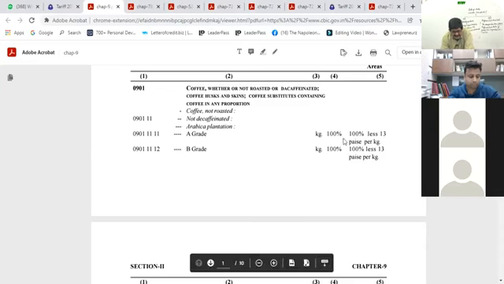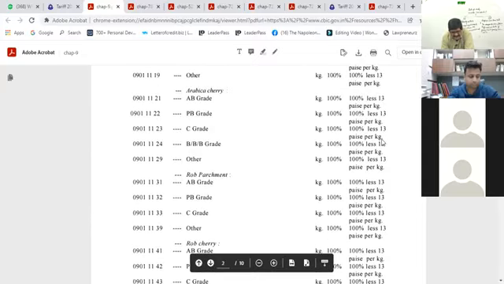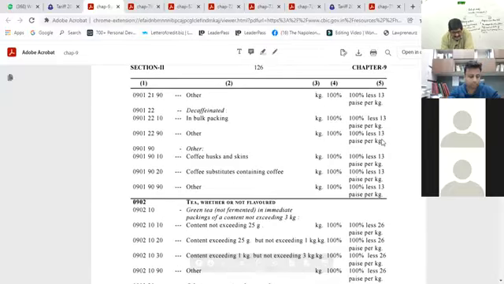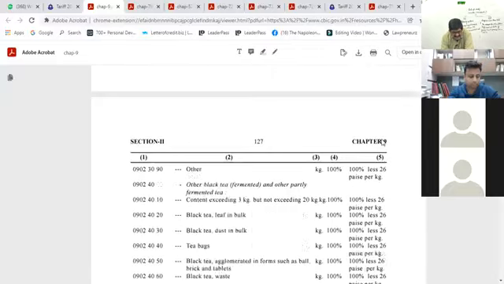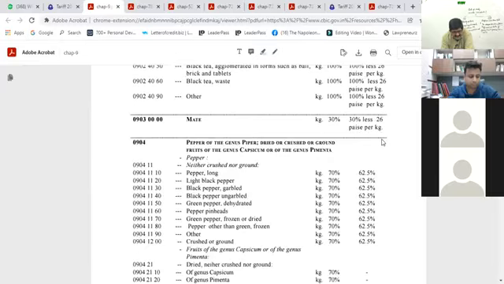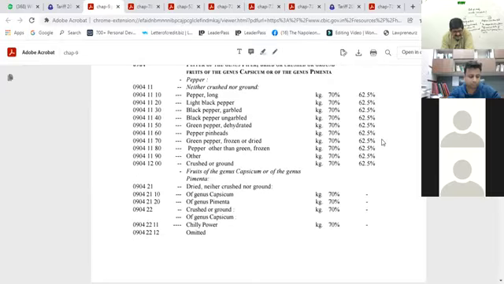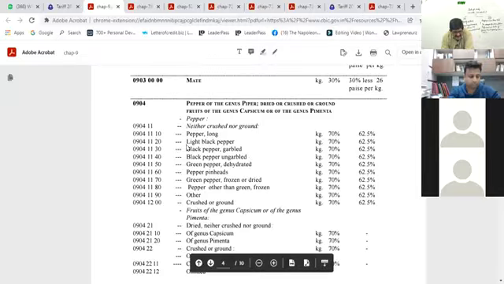See this one. In the beginning itself, it is given: it is 100% less 13 paise per kg, preferential rate. So this is full of this example. Preferential rates are there, normal rates are there, preferential rates are there. Right? See this difference here.